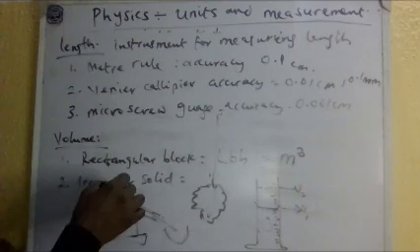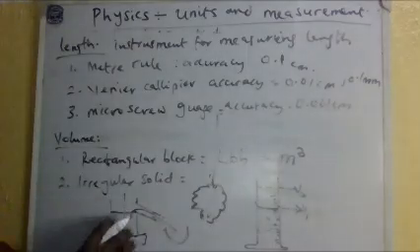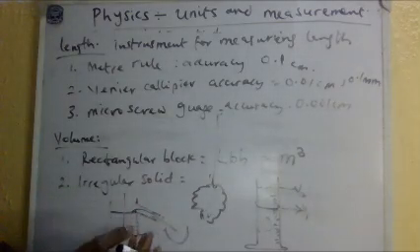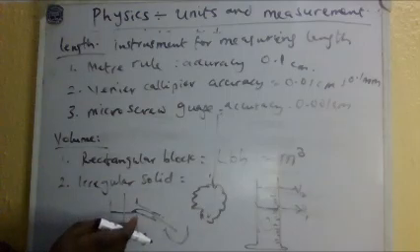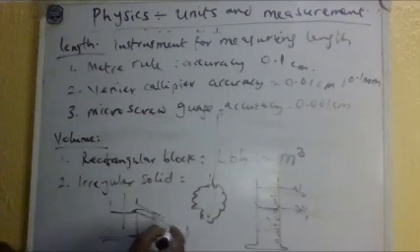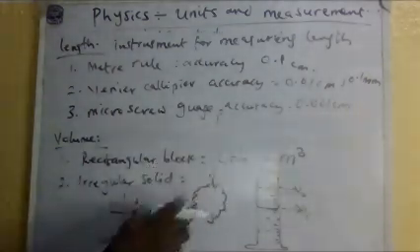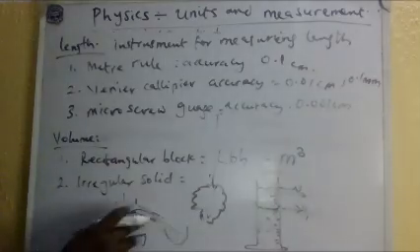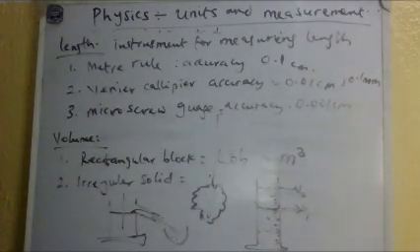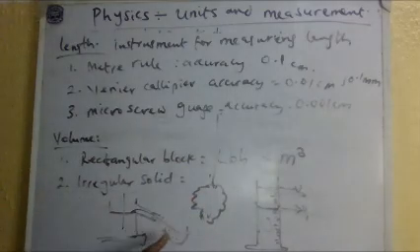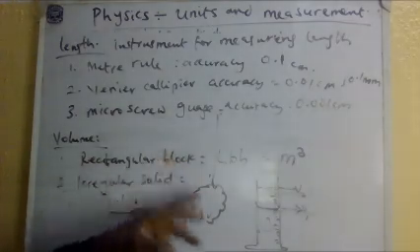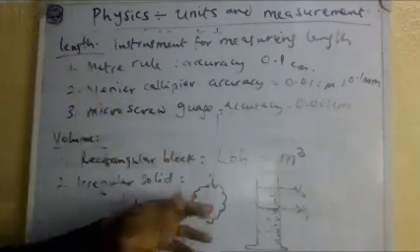You understand? So if I put this solid inside like this, the liquid will now come out. Whatever comes out here is equal to what? The volume of this thing. So the volume of liquid displaced by this one is the volume of that particular solid.